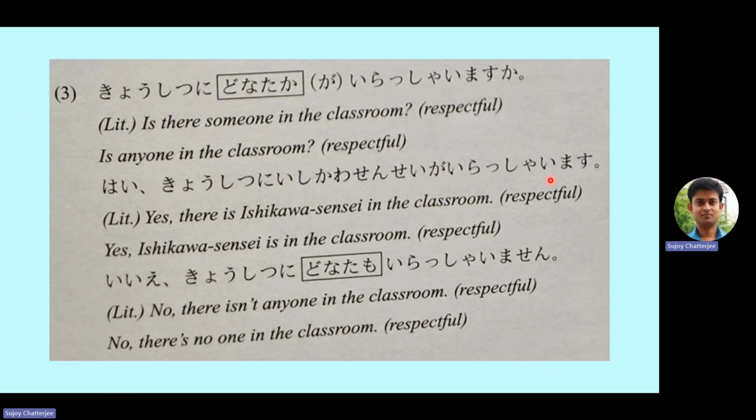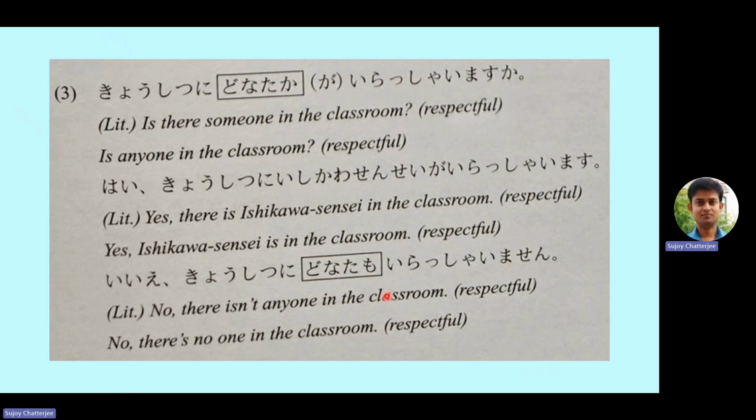So this is irashaimasu and also donataka. It was used in the question, so it's a respectful manner. Yes, Ishikawa sensei is in the classroom. And if you want to say it in the negative sense, then: Ie. Kyoshitsu ni donata mo irashaimasen.